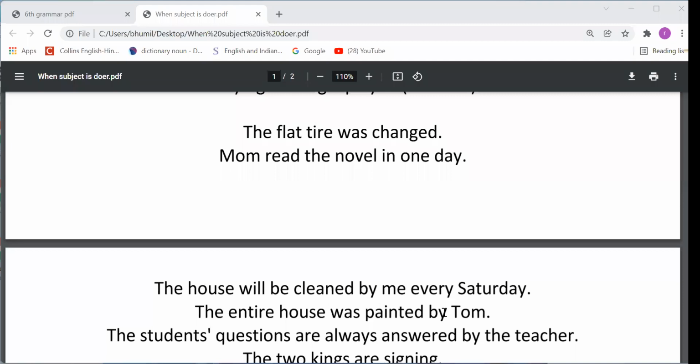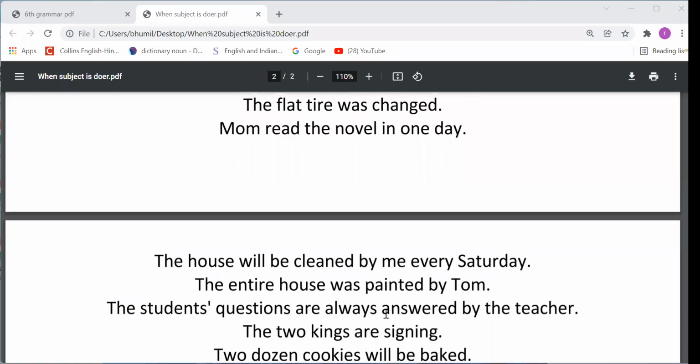But dear students, this is not an active voice sentence. This is a passive voice sentence. You can see here, be form, was, is there. After that, third form is there. If you find any be form, and after that you find third form, it means that sentence is a passive voice sentence.